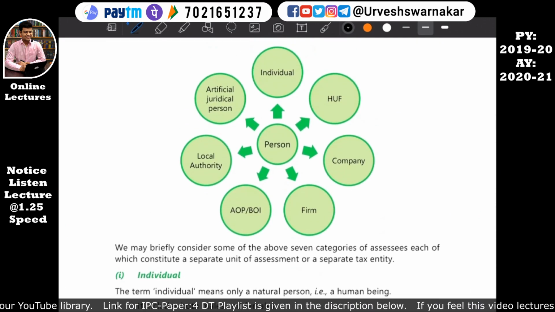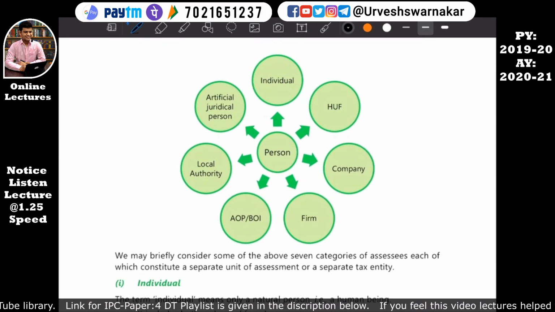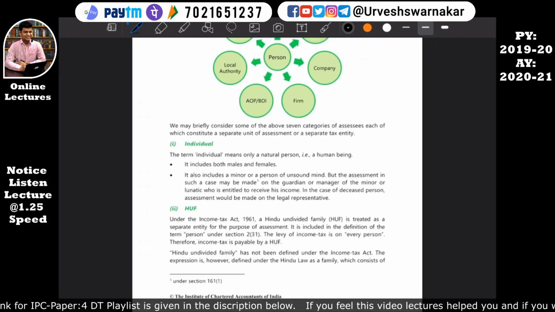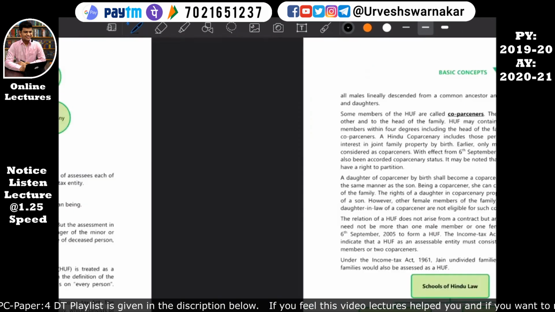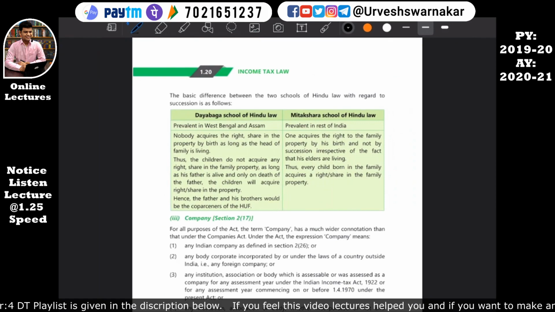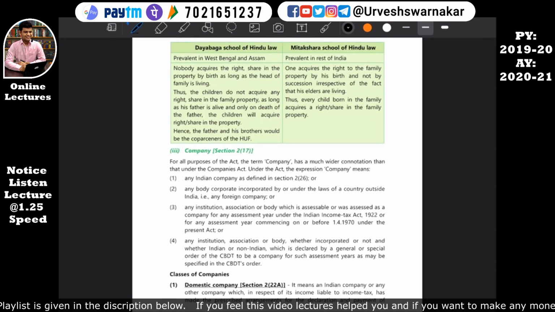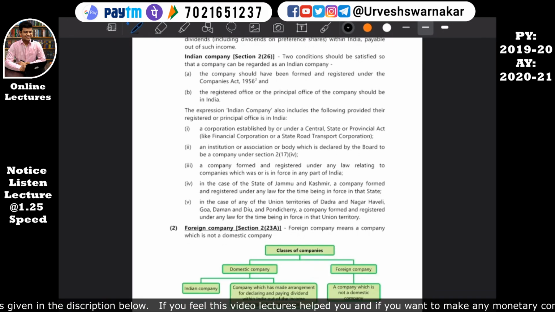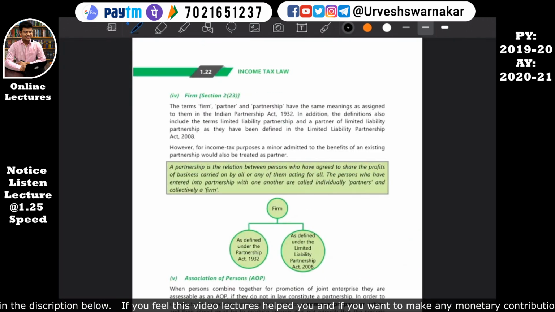Okay, so see, this is the diagrammatic representation given by ICAI. Here they have again explained what individual means, what HUF means, and have consumed a lot of pages, but we don't need to study all that right now. Few things we have to study at CA Final level, and that should be studied at CA Final level only.